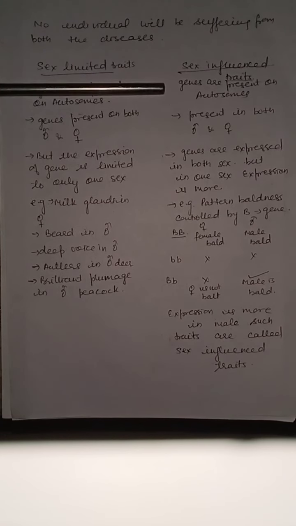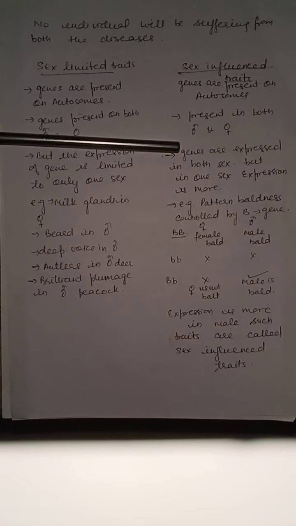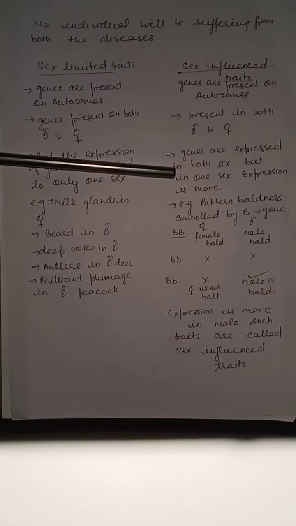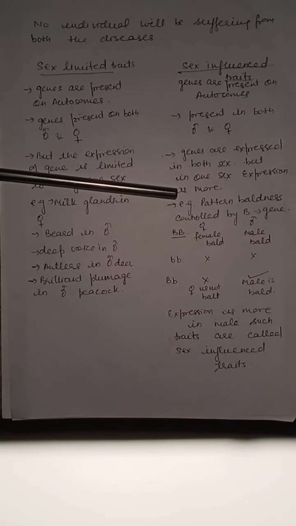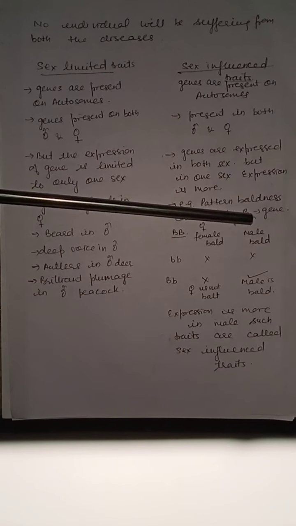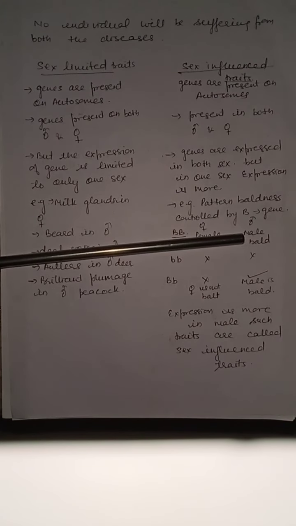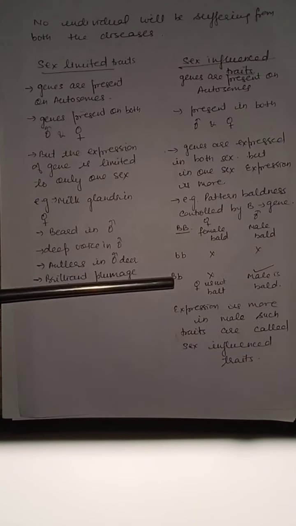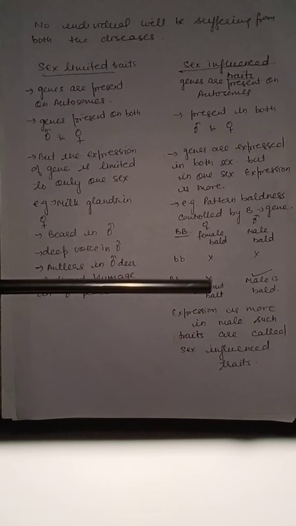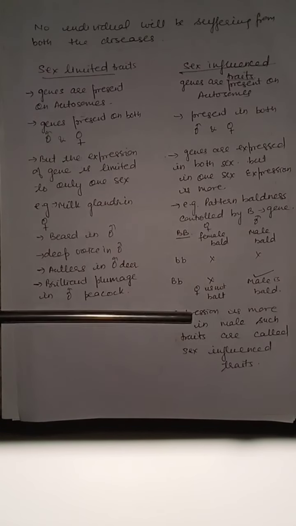Sex influenced traits: genes are present on autosomes, that is, in both male and female. Genes are expressed in both the sexes, but in one sex expression is modified due to some hormones. For example, baldness is controlled by B gene. If capital B is there, then female will also be bald and male will be bald. Recessive, both will not be bald. Heterozygous condition, female is not bald but male is bald. Expression is more in male, and such traits are called sex influenced traits. This is hormonal.